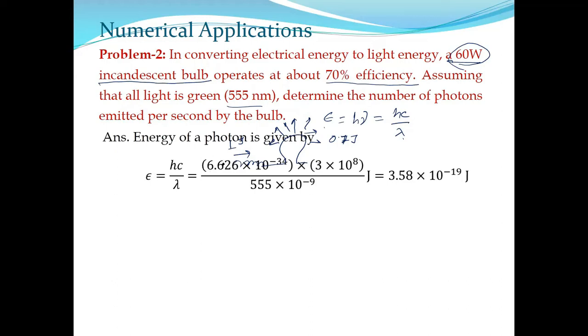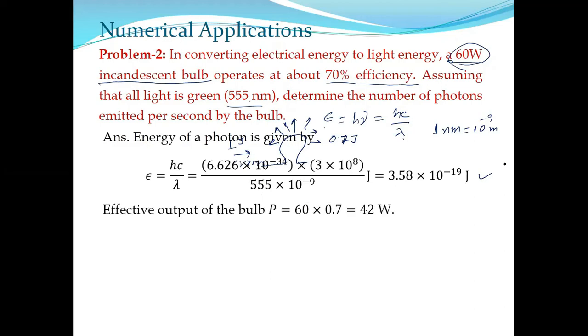H you know, c you know, lambda is 555 nanometer. 1 nanometer means 10 to the power minus 9 meter. So convert everything to the SI system, calculate it, and you get the value of E.